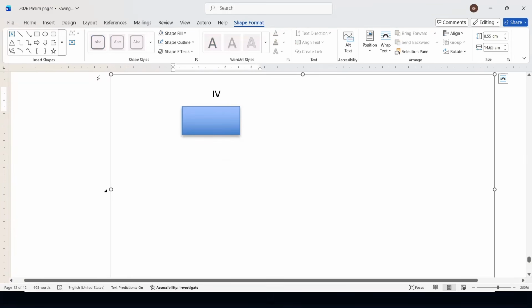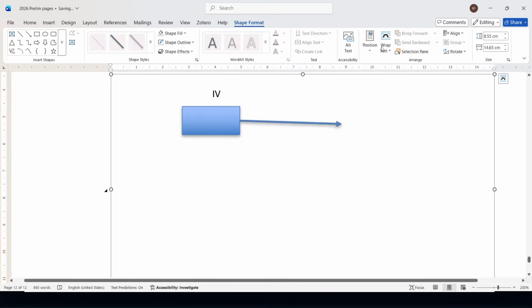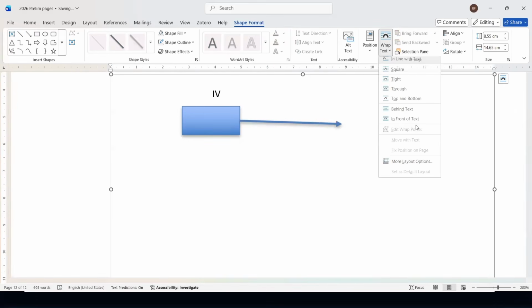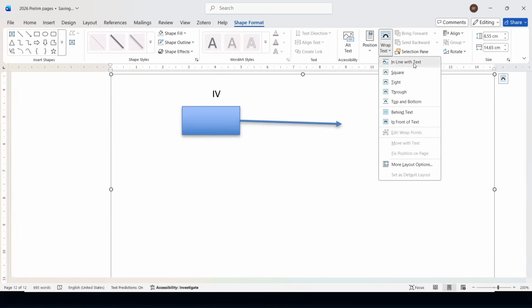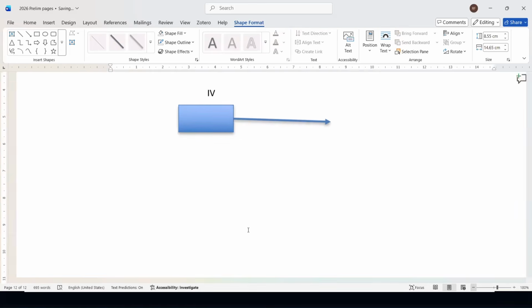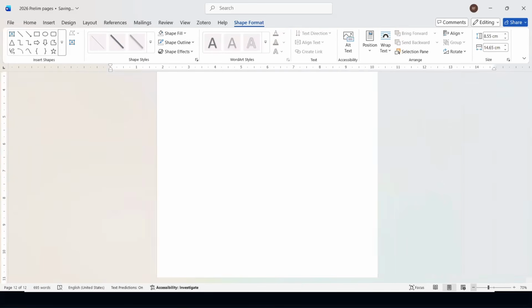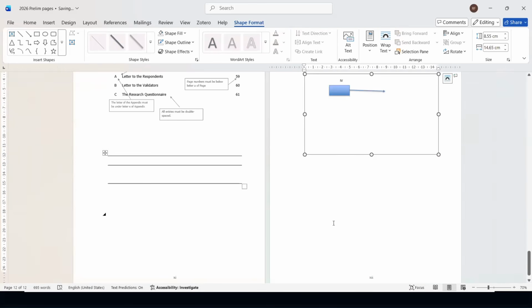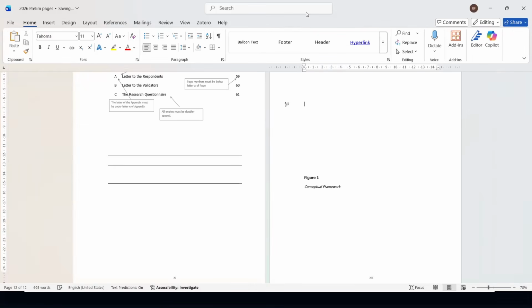You may even insert arrow in here, for example, and you may change the setting of the canvas. Just go to shape format. Say for wrapping, you may have inline with text. It may be in front of text, but I would suggest it should be in line with text. And so let me zoom out. And for example, I'm going to enter everything.